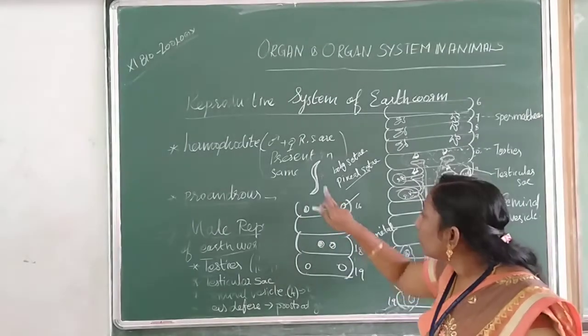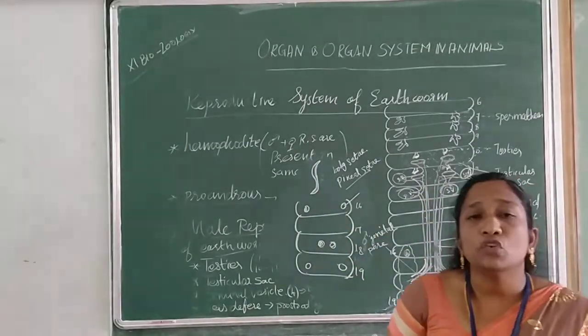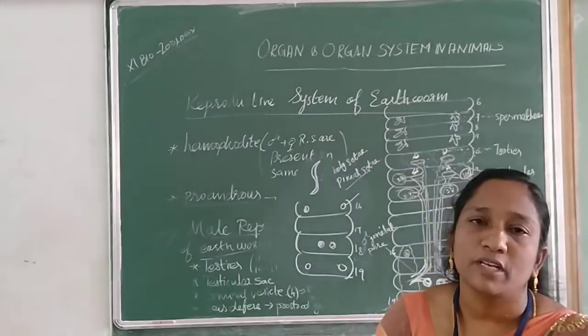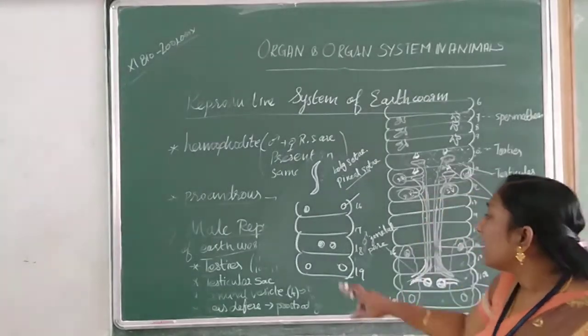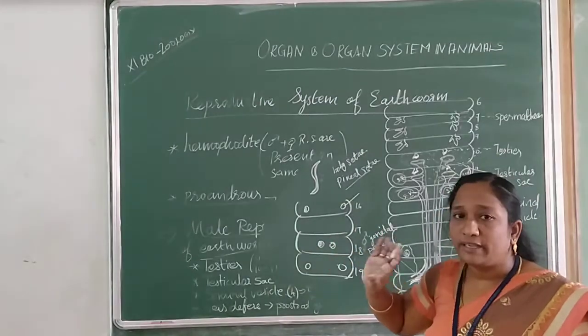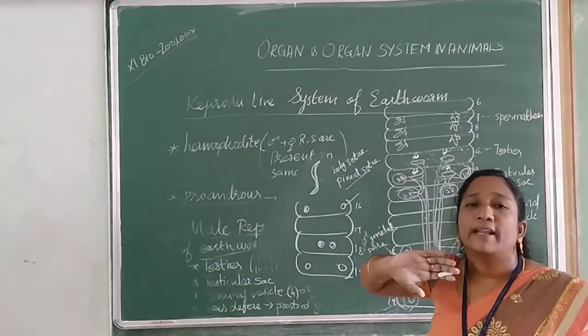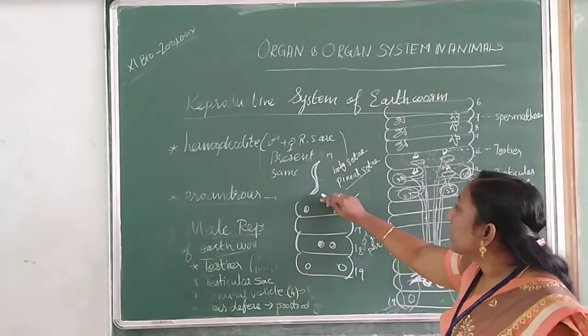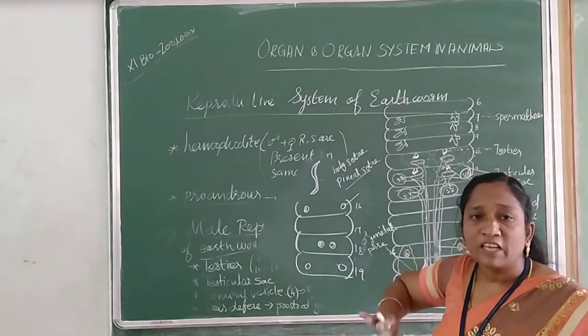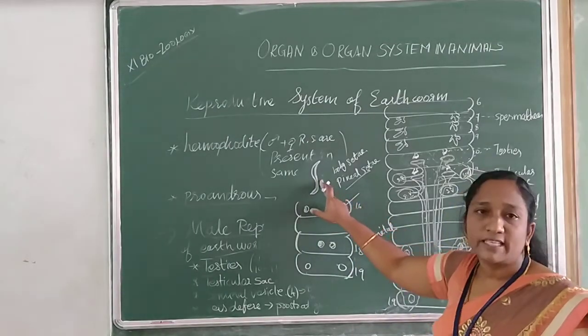What is the main function? It is useful for attachment. The male worm has to attach with the female worm, and for this, these penial setae are very helpful.